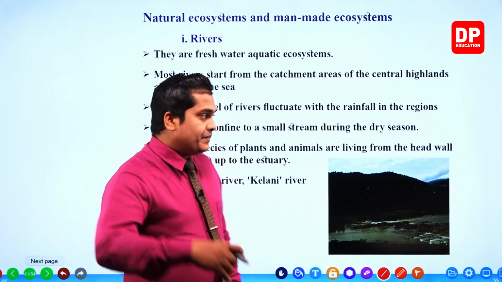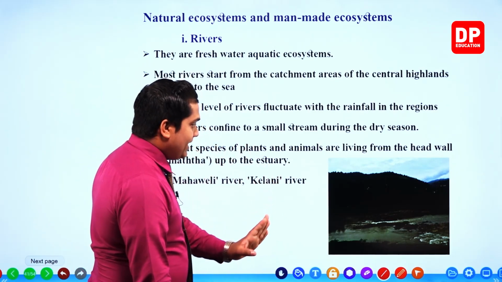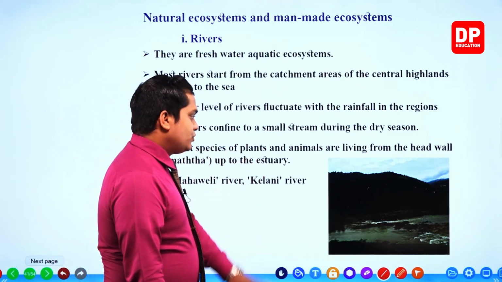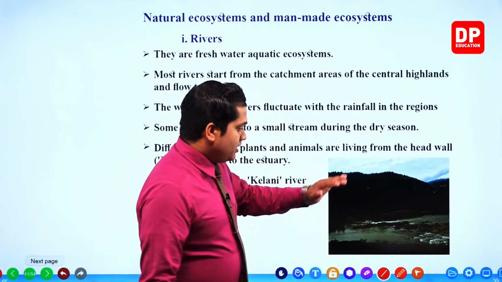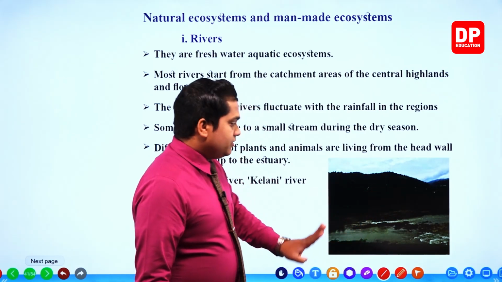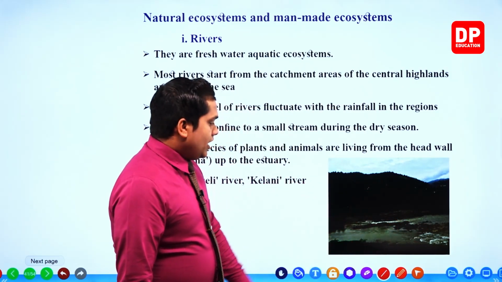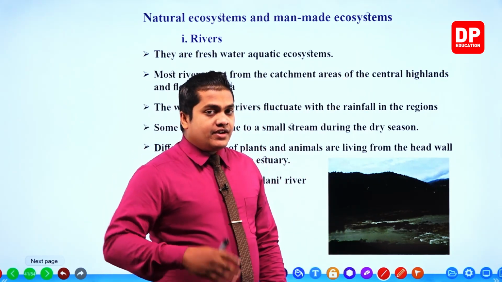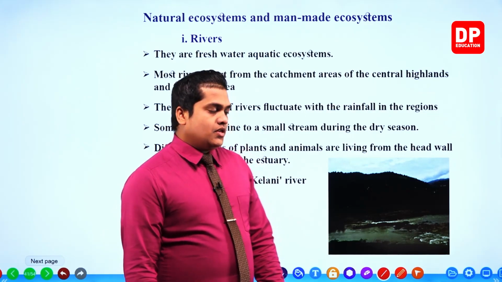That means, my dear children, when you take the river, the environments from its two edges are referred to as ismatha. From those head walls towards the estuary, different kinds of organisms live, both plants and animals.